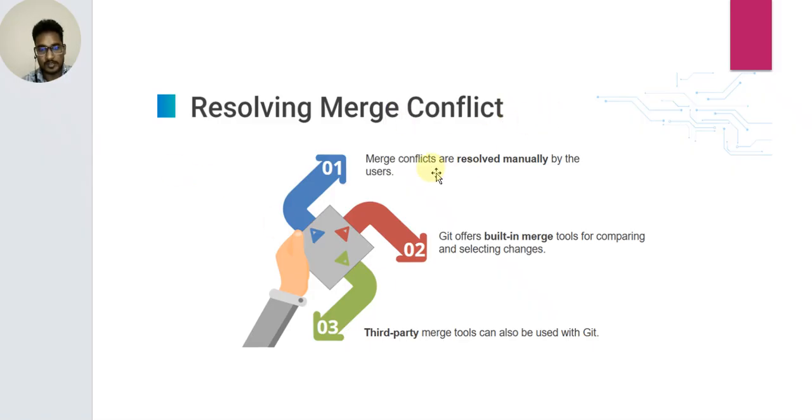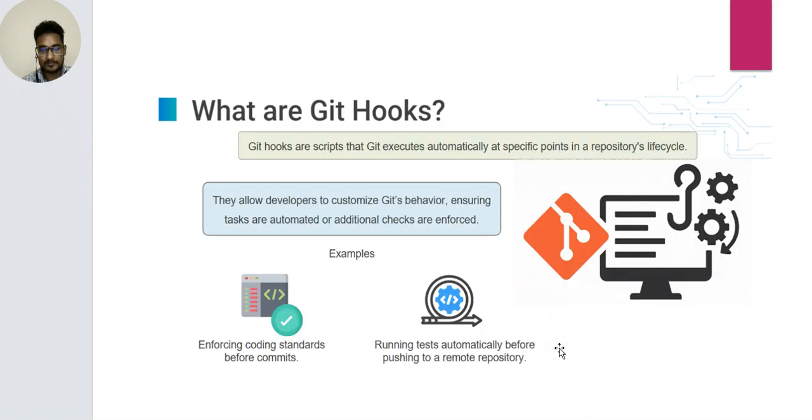Resolving merge conflicts. First, merge conflicts are resolved manually by the user. Second, Git offers built-in merge tools for comparing and selecting changes. Third, third-party merge tools can also be used with Git.